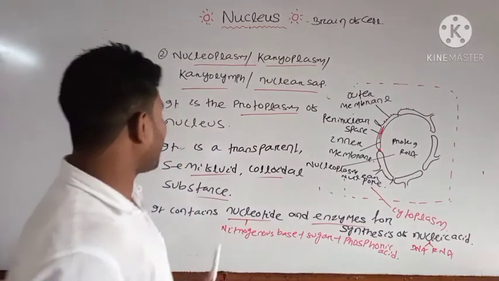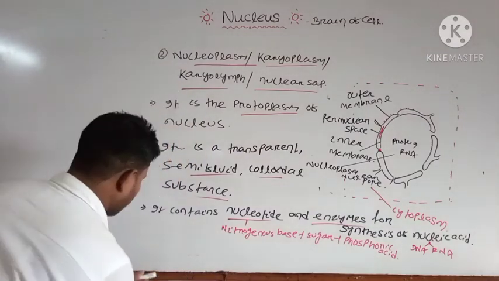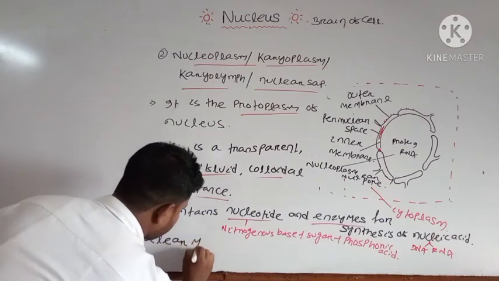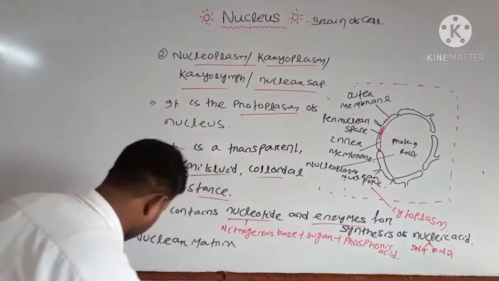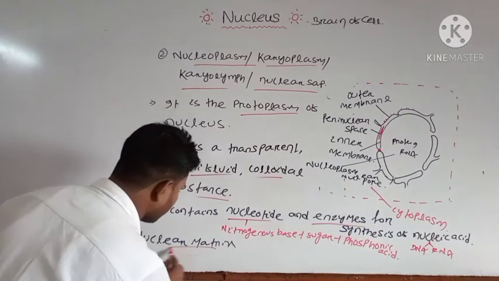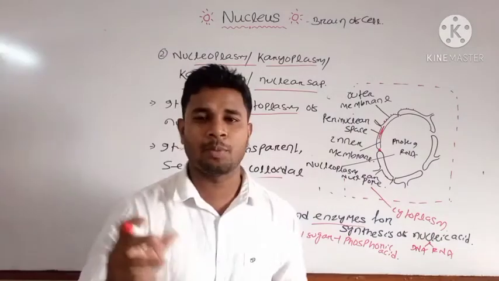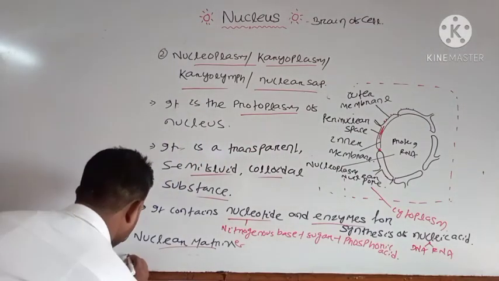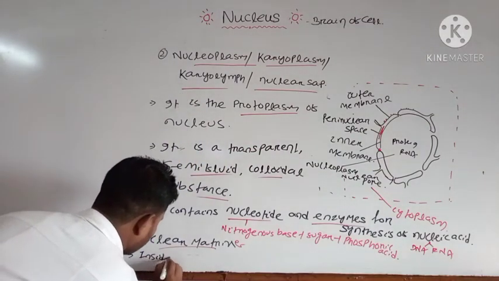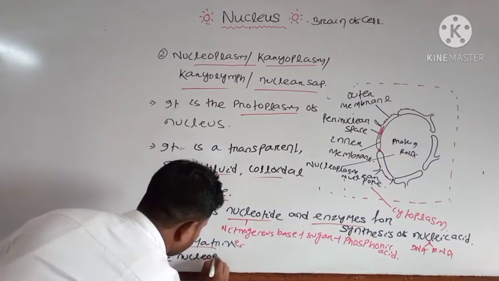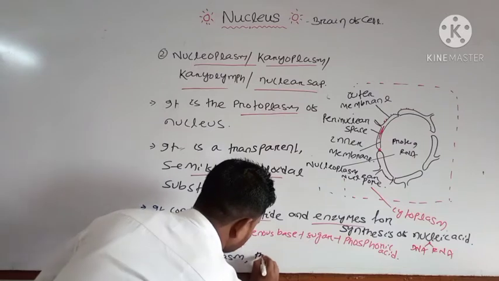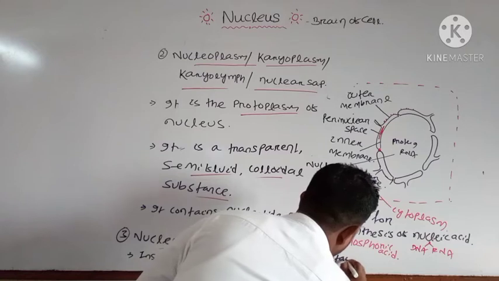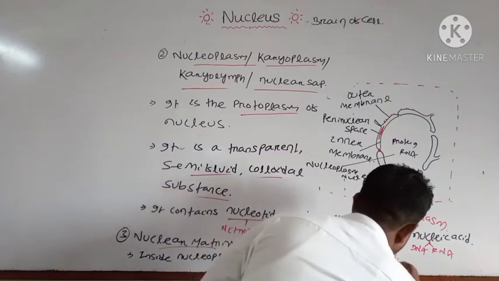Okay. Then another important part of your nucleus is your nuclear matrix. What is the nuclear matrix structure? Mostly the nuclear matrix has protein granule structures.